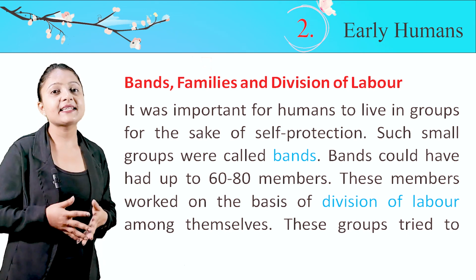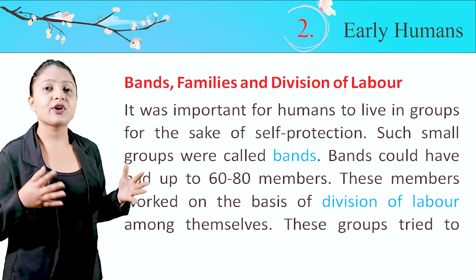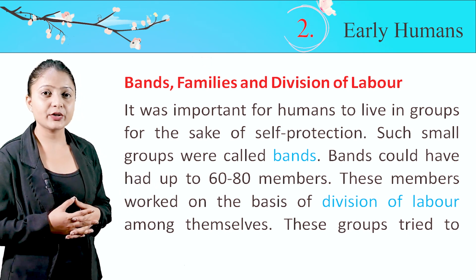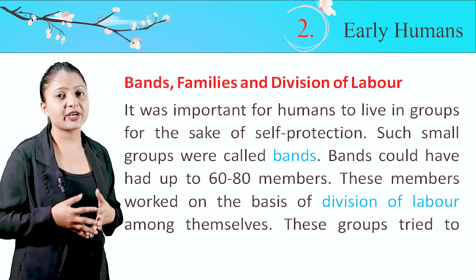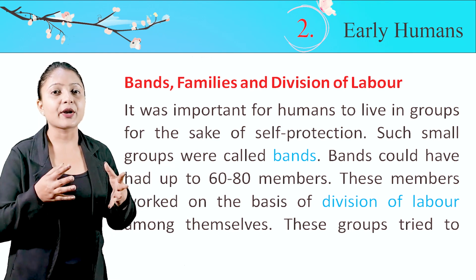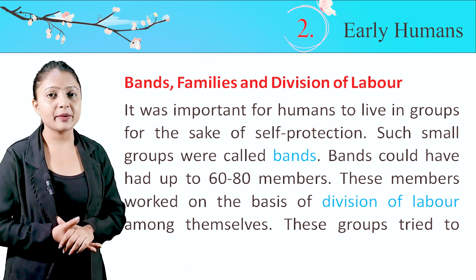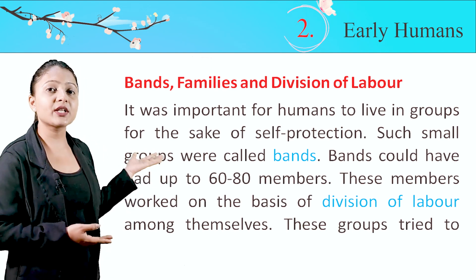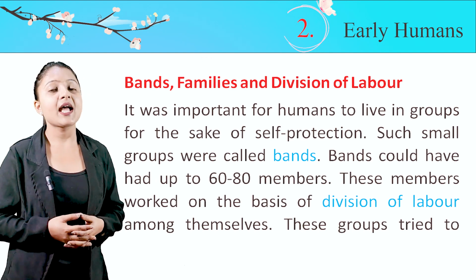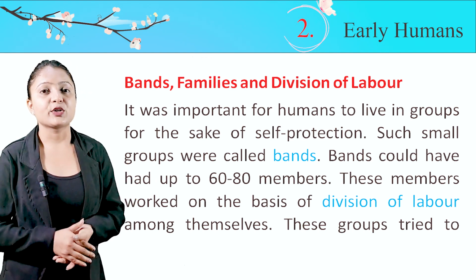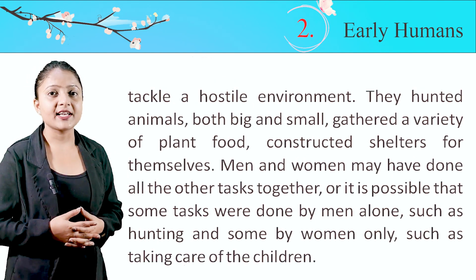Bands, families and division of labor. It was important for humans to live in groups for the sake of self-protection. Such small groups are called bands. Bands could have had up to 60 to 80 members. These members worked on the basis of division of labor among themselves. These groups tried to tackle a hostile environment.